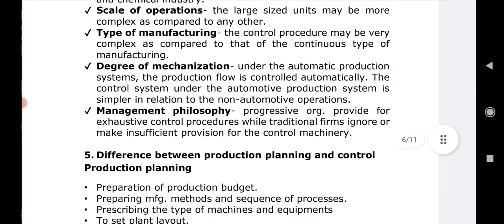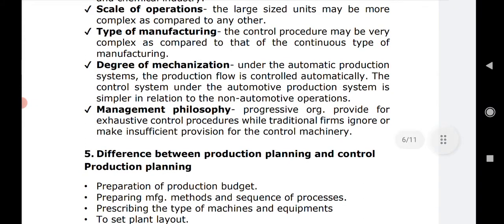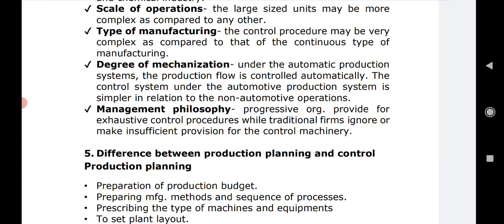Next comes types of manufacturing. Types of manufacturing means the control procedure may be very complex as compared to that of continuous type of manufacturing. See, at times it may so happen that the type of manufacturing varies.